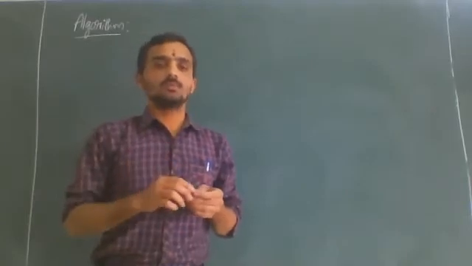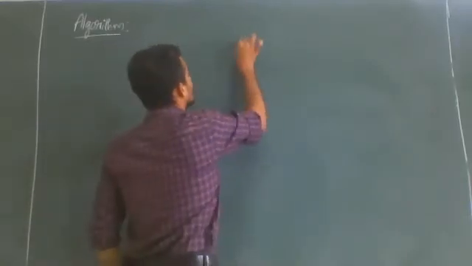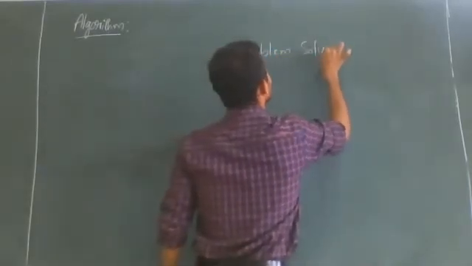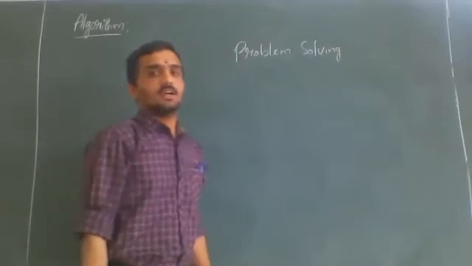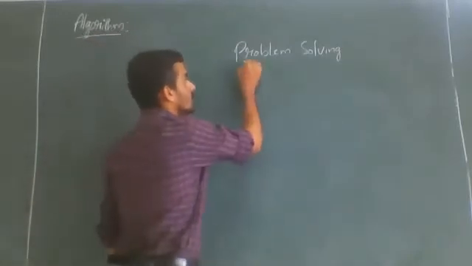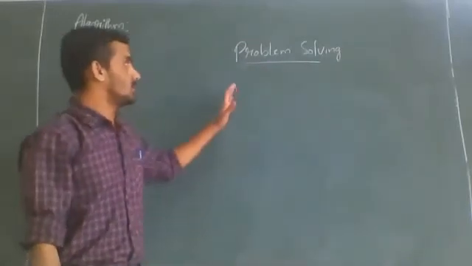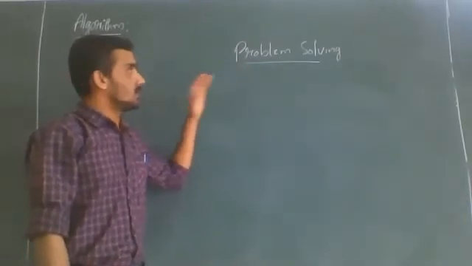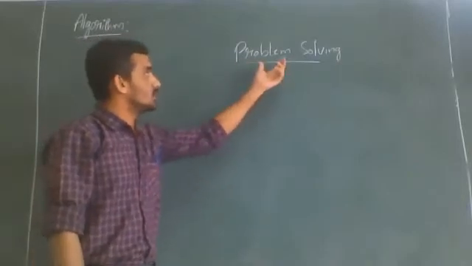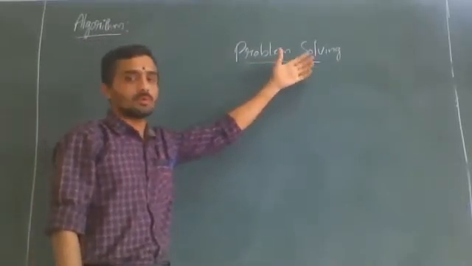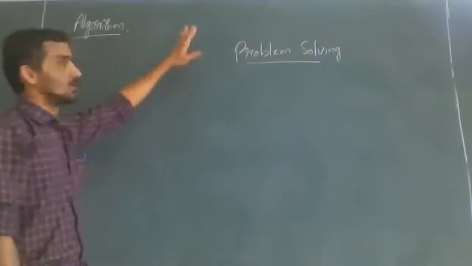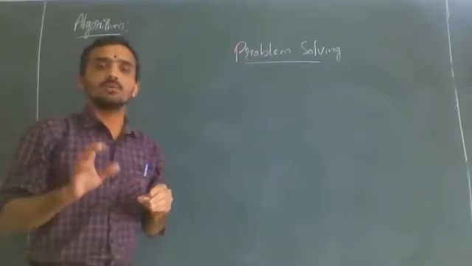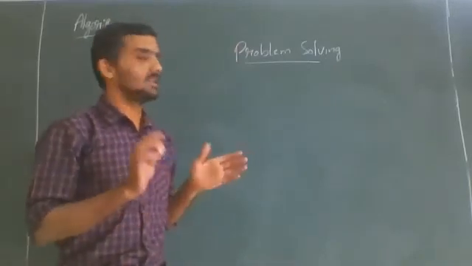In first PUC we have the chapter called problem solving techniques. In detail I will not tell now, just in brief, because if we understand this, we can move to algorithm and flowchart. Here everything is linked. If you understand the basic concepts of problem solving techniques, then we can move to algorithm and flowchart. If you understand the flowchart, then in control statements, wherever I write the flowchart, you can understand it.